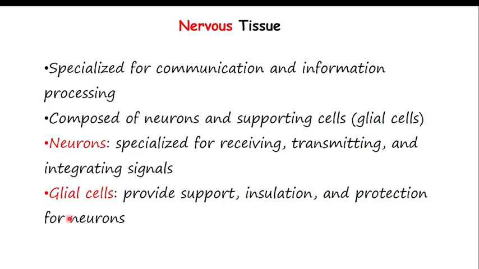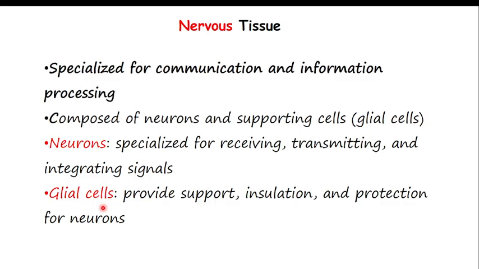The glial cells, as I said, only provide support, insulation and protection for the neurons. Neurons perform the coordination of the body, while glial cells are like the wife of neurons. Their only target is to provide support to the neurons. Very good, thank you so much.